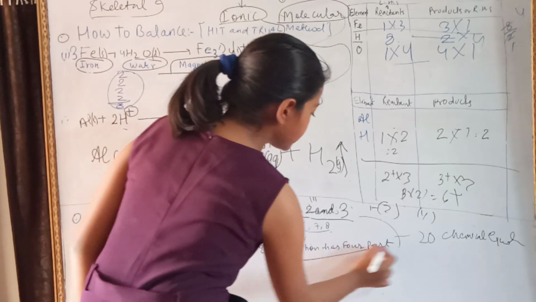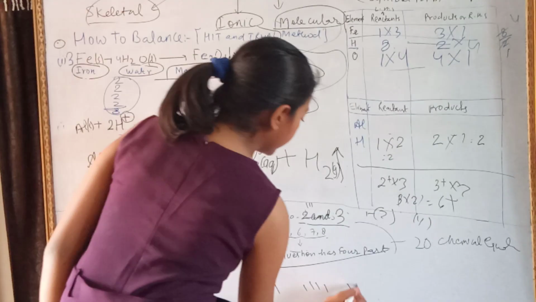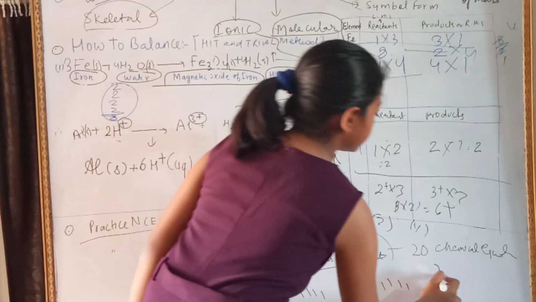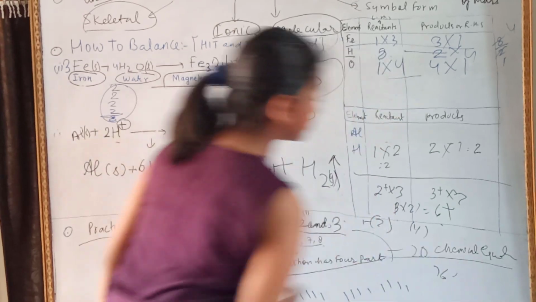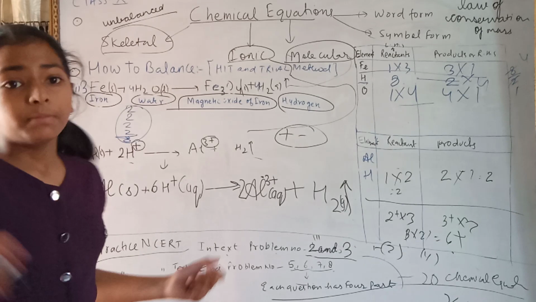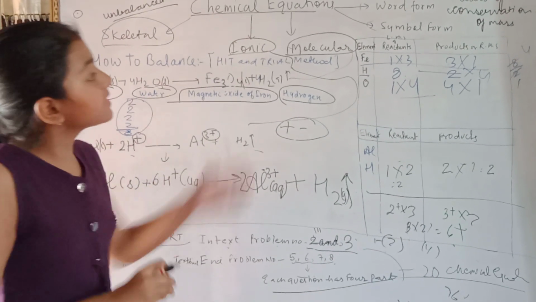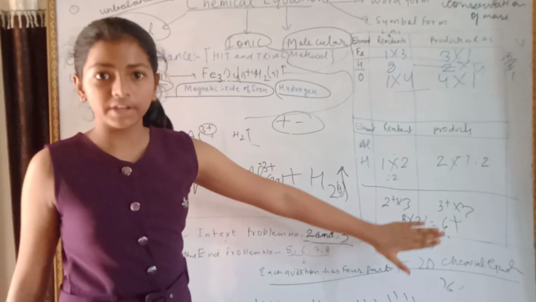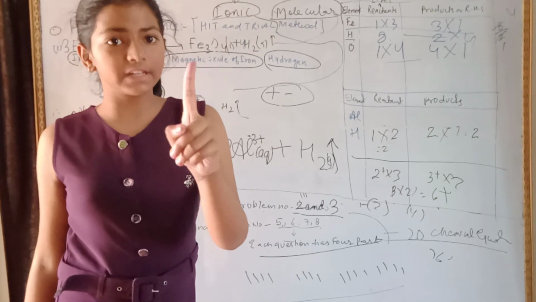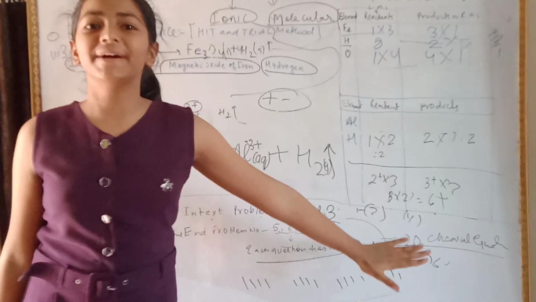Each question has 4 parts, meaning 1, 2, 3, 4, 1, 2, 3, 4, 1, 2, 3, 4. It means here 16 plus 4, that is 20 chemical equations. Here 21, 22. So you will solve 22 equations, and as you keep solving them by making tables, things will become clear to you. Then one time will come when you will balance the equation without drawing the tables.